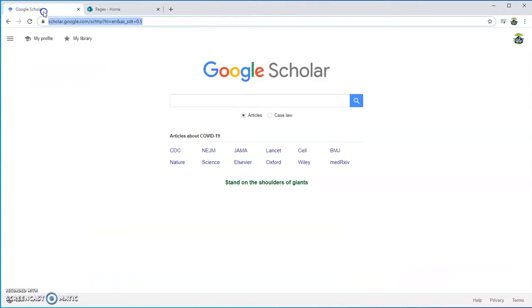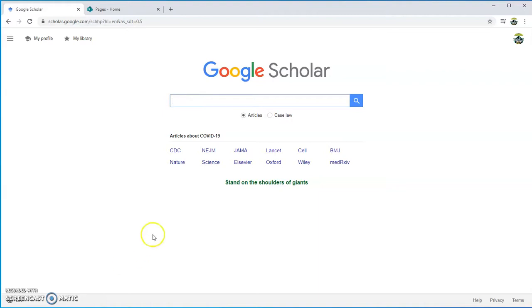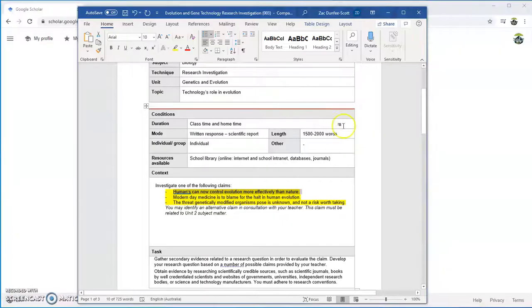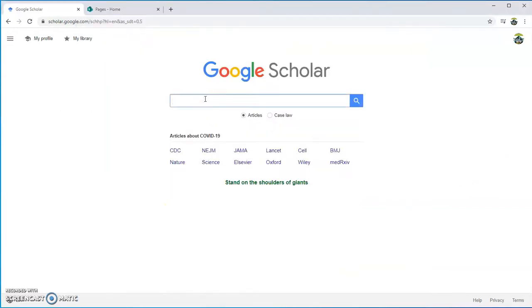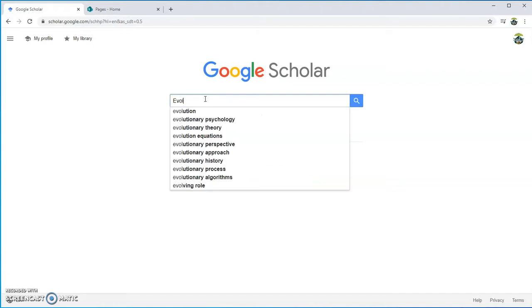Okay, so go to Google Scholar. You can literally just go to Google and type Google Scholar and it'll come up. And then from here, what you can do is you can add in keywords. So if I bring back up the claim, the first one here, humans can control evolution more effectively than nature, I can start adding in these keywords and go, you know what, I want to look at evolution. I also want to look at maybe the evolution of animals. Okay, so I'm going to write AND in caps lock and animals.